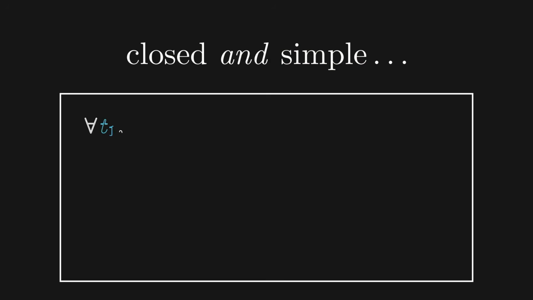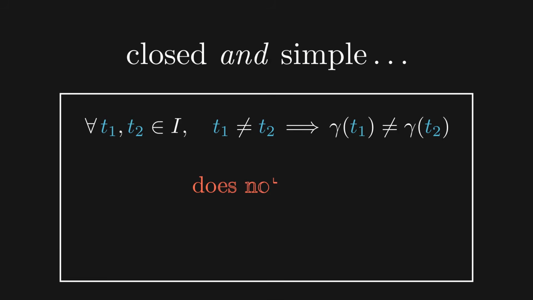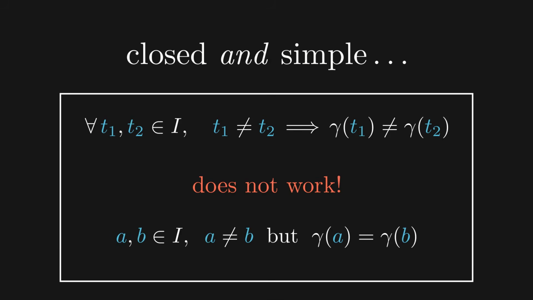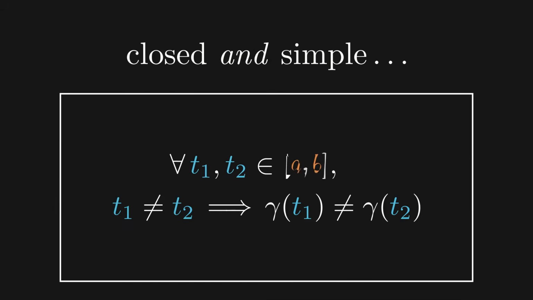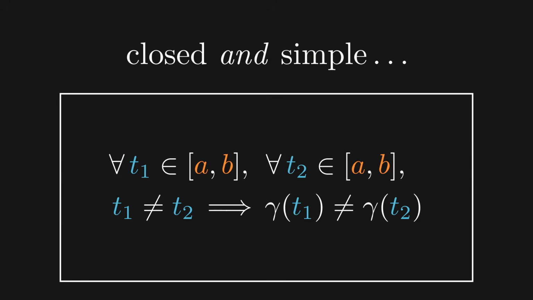Notice that when a curve is both closed and simple, we run into a bit of a problem. The earlier definition for simple curves no longer works, because since the curve is closed, we have A is not equal to B, but gamma of A is equal to gamma of B. So we'll need to modify the definition of simple curves. This is easy to fix though. We only need to make one of t1 or t2 belong to the open interval (A, B) instead of the closed one, and that would eliminate the issue.